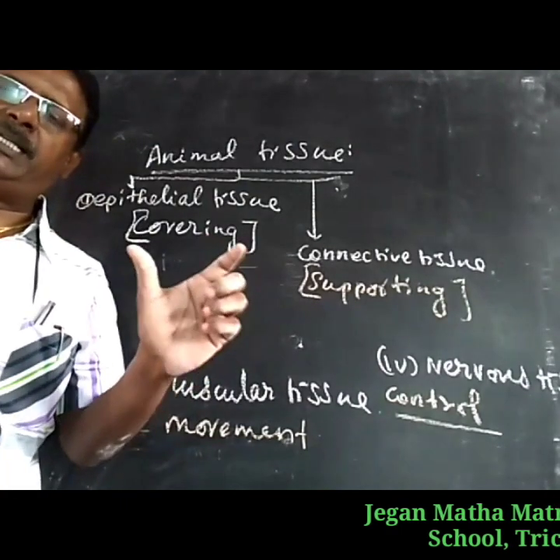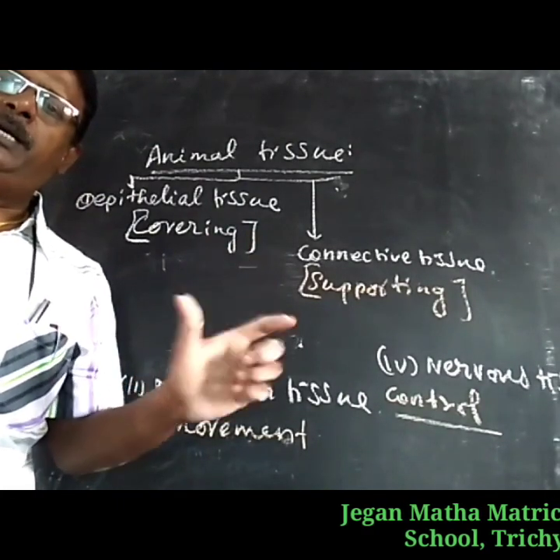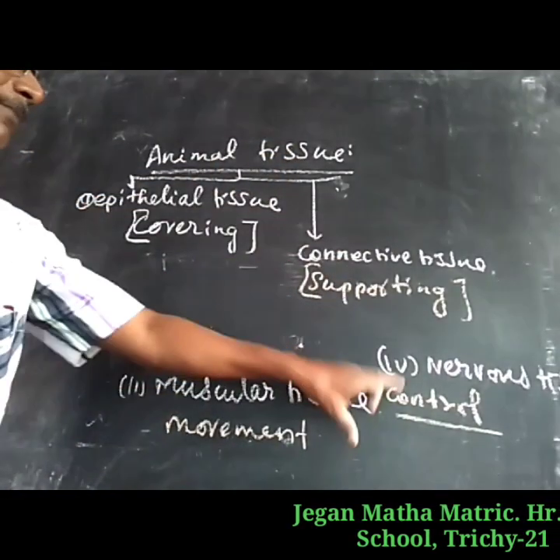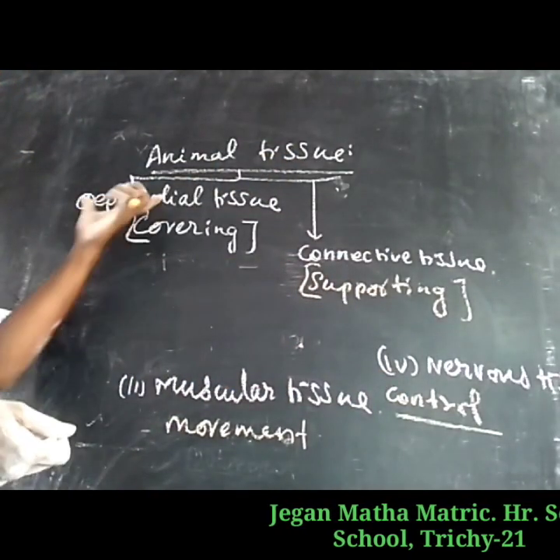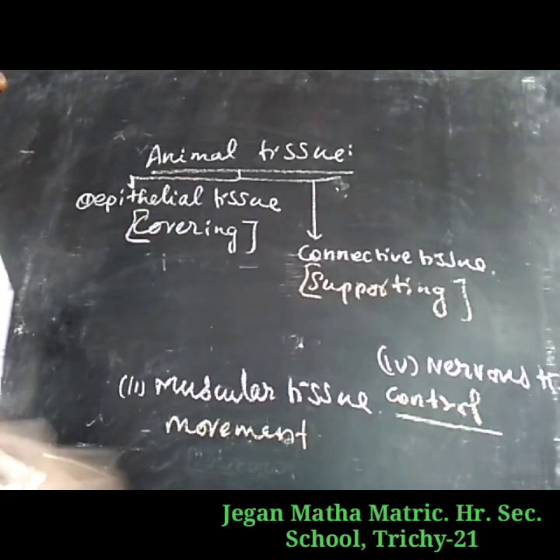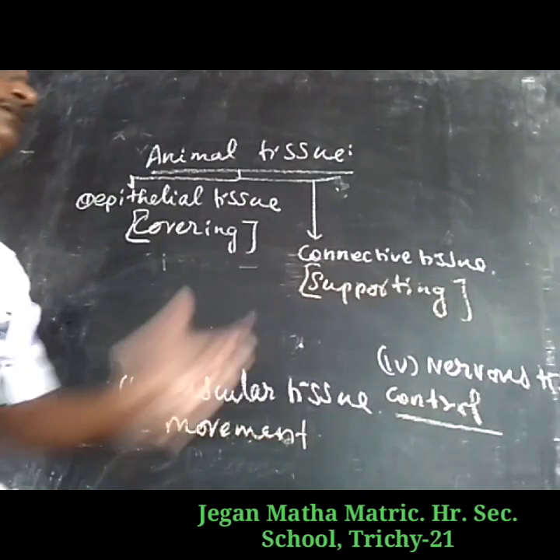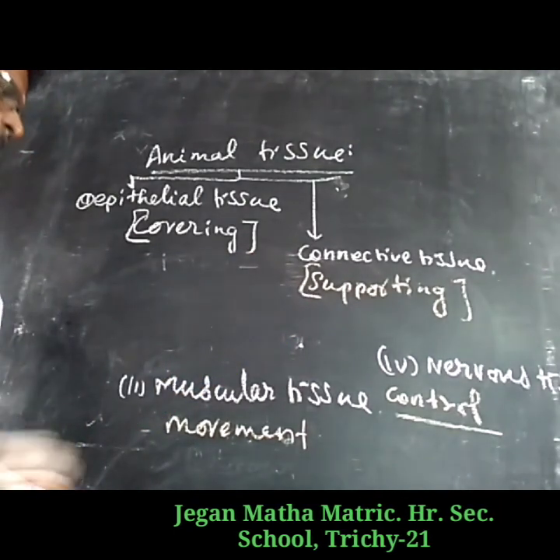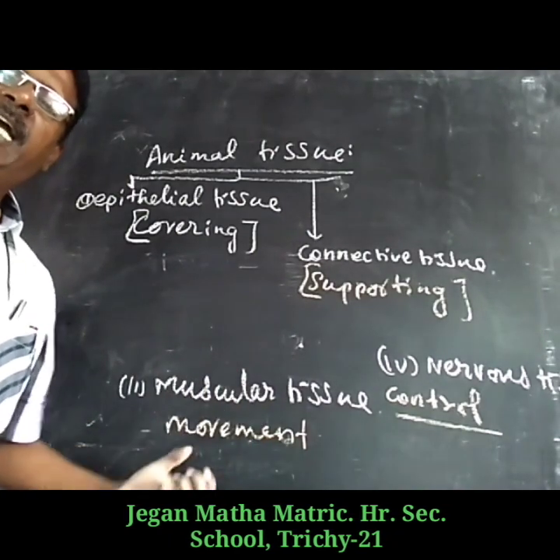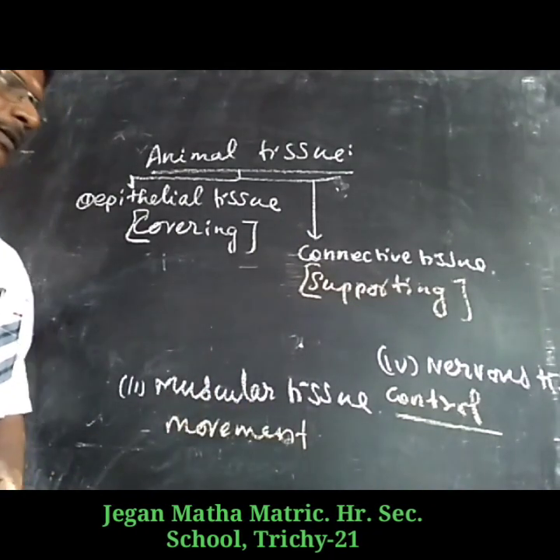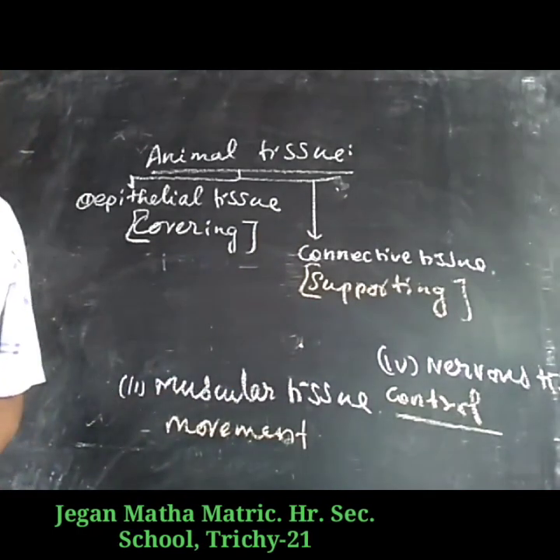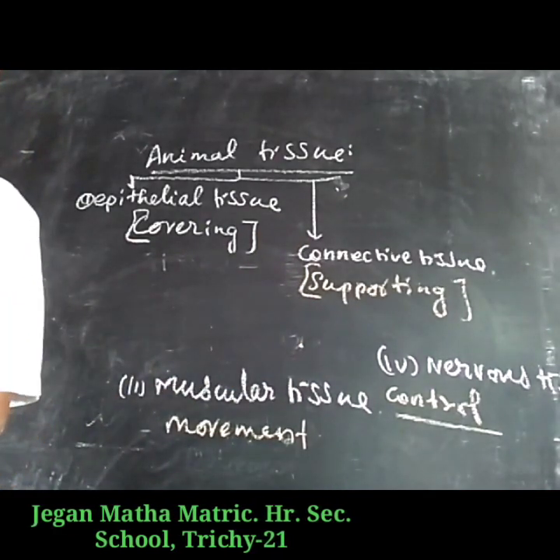So based upon the size, shape, and functions, animal tissues are classified into 4 types: epithelial tissue, the covering tissue; connective tissue, the supporting tissue; muscular tissue, the movement or locomotor tissue; and nervous tissue, the controlling tissue, which controls the body organs.